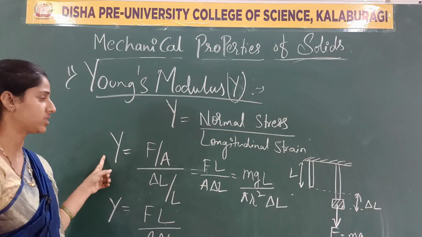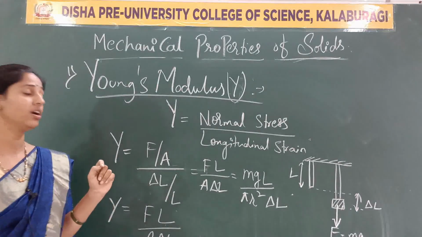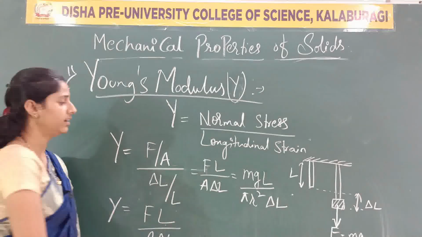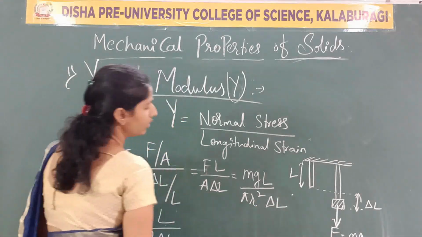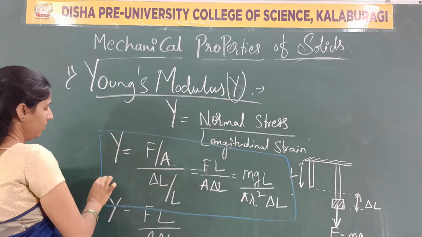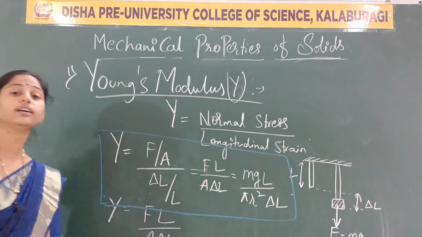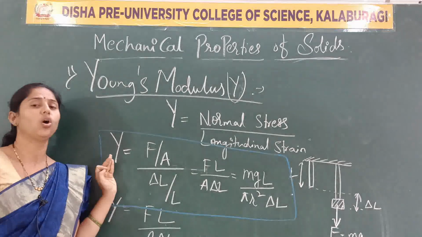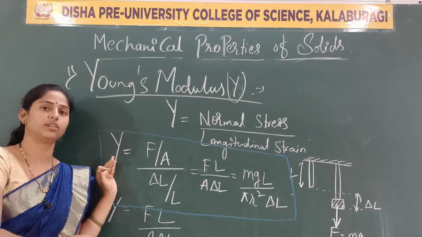Young's modulus. Y is equal to m into g L divided by pi r square into delta L. This is the Young's modulus. Young's modulus derivation or a simple calculation you can consider.